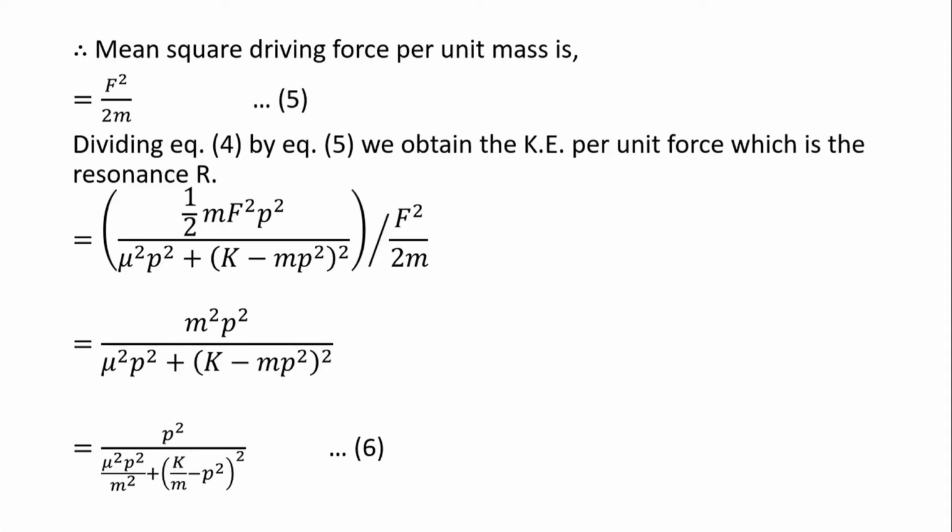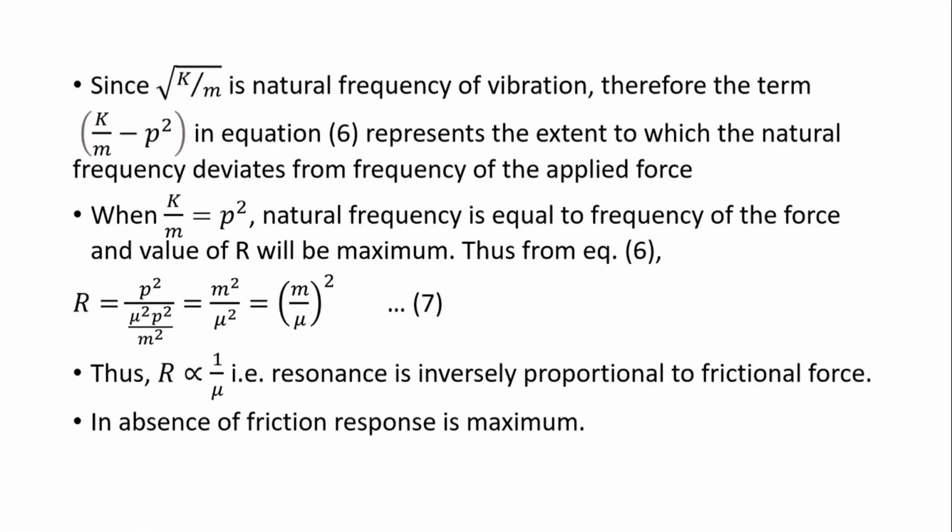So this is simply omega square minus p square. Since under root of k by m is the natural frequency of vibrations, the term k by m minus p square is omega square minus p square, the square of the natural frequency minus the square of the frequency of the applied force.